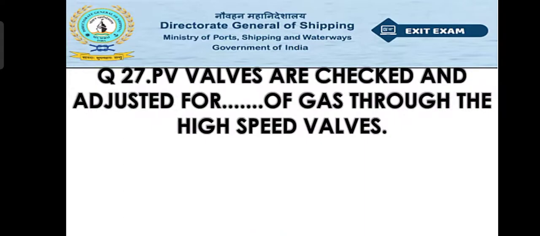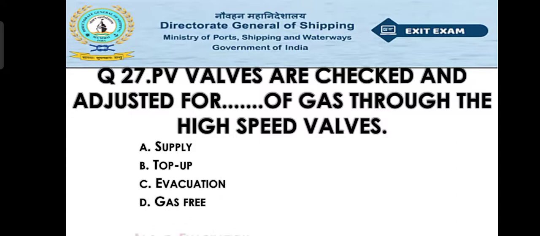Now move to question number 27. PV valves are checked and adjusted for dash of gas through the high speed valve. So PV is pressure vacuum valve. So option A supply, option B top up, option C evacuation, option D gas free. So the right answer will be option C, that is the evacuation.